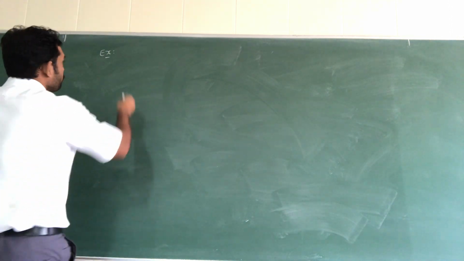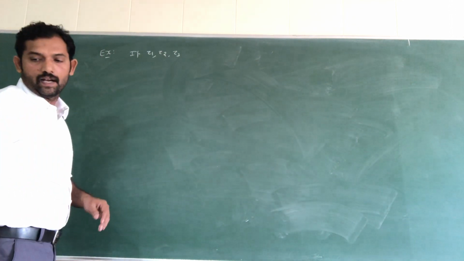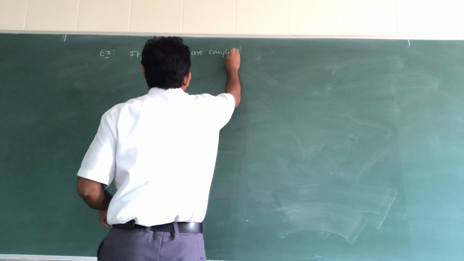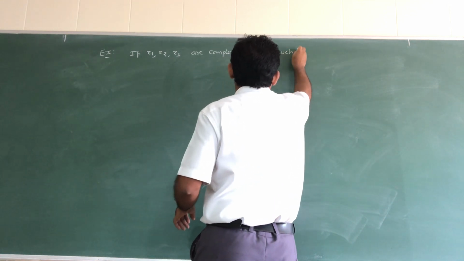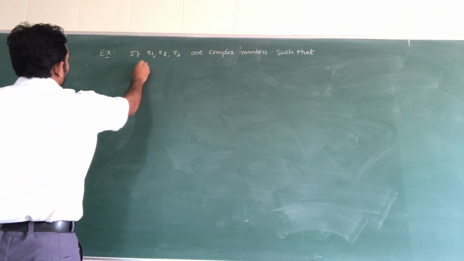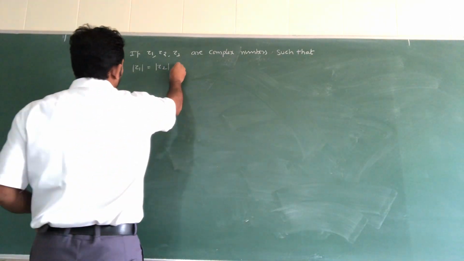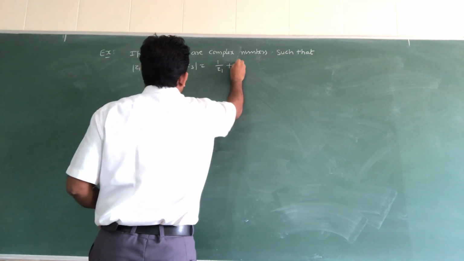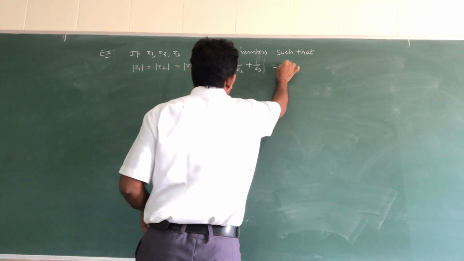If z1, z2, z3 are complex numbers such that modulus of z1 equal to modulus of z2 equal to modulus of z3, equal to modulus of 1 by z1 plus 1 by z2 plus 1 by z3, which is also equal to 1.